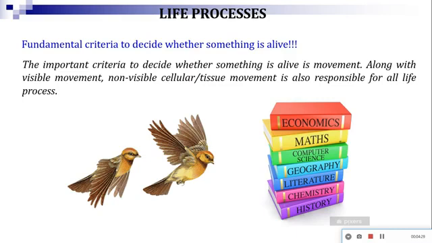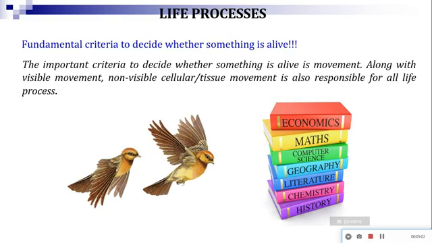So that way some non-visible movements are also there which we cannot see. The growth and development of a plant is also non-visible movement. That kind of movement, which is found at the cellular or tissue level, is shown by plants. So from this kind of movement, a plant is also considered as living. The movement must be there for an organism to be considered as a living organism.